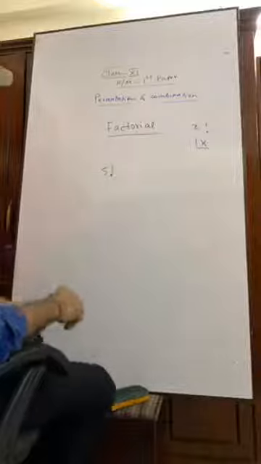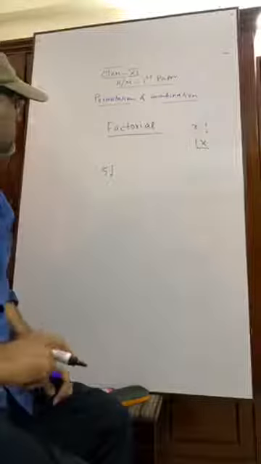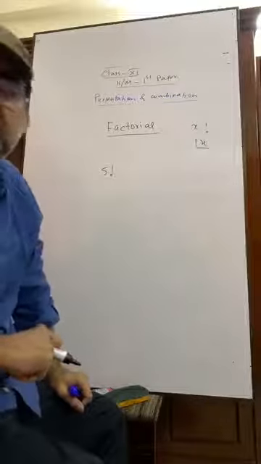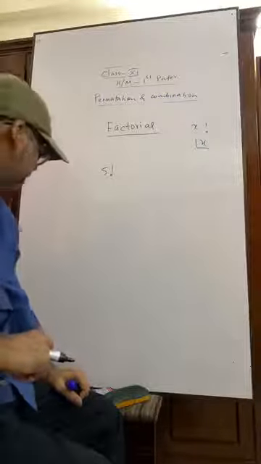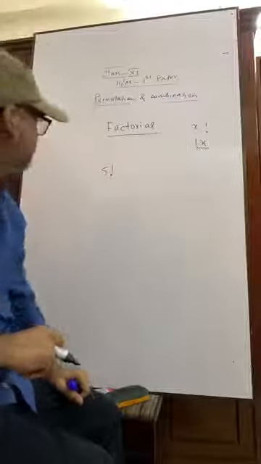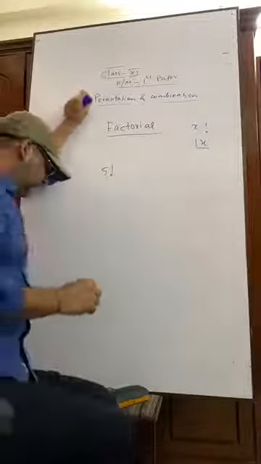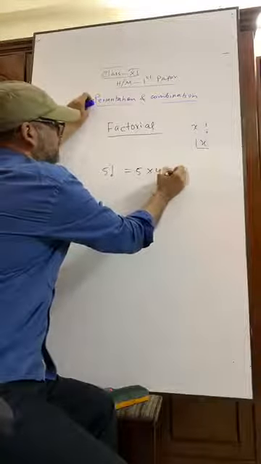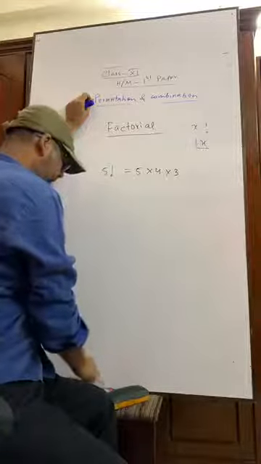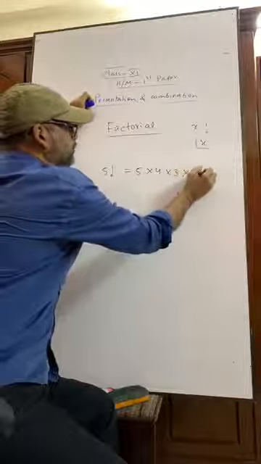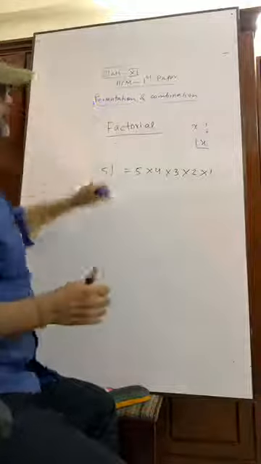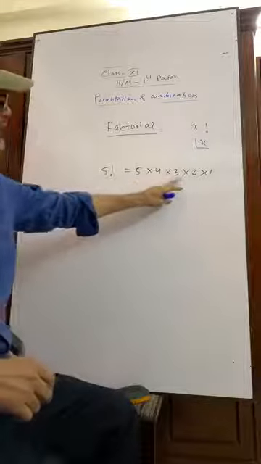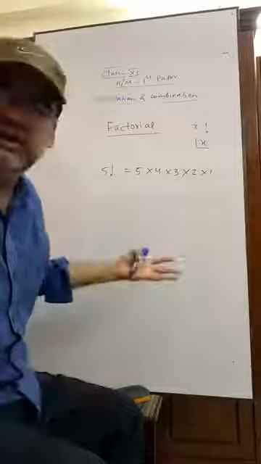In class 9 and 10, you were taught in chapter 10, exercises 10.1 and 10.2, many items regarding factorial. 5 factorial means 5 into 4 into 3 into 2 into 1. Yes, you all know. Very good.